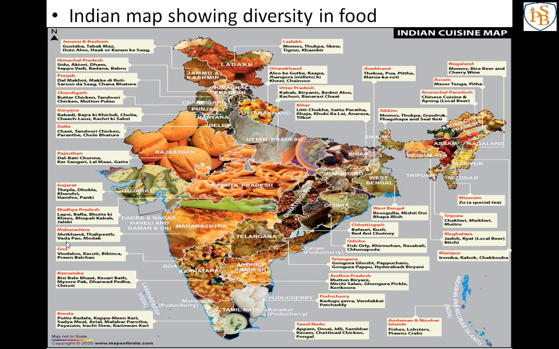Actually I have given in Maharashtra Shrikhanda, Thalipit, Vada Pav, Modak, which are mostly sweets, but they are the famous food of Maharashtra. So like that you have to complete table 2.1. You can take help of this image. If you cannot see this image properly, you can take that image from Google and use it to complete your table 2.1.